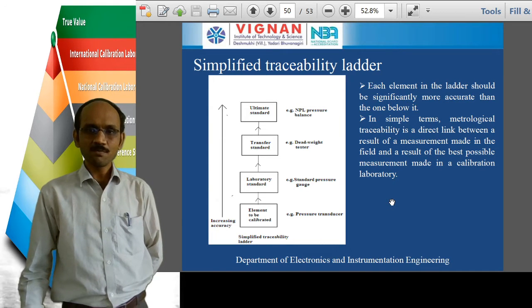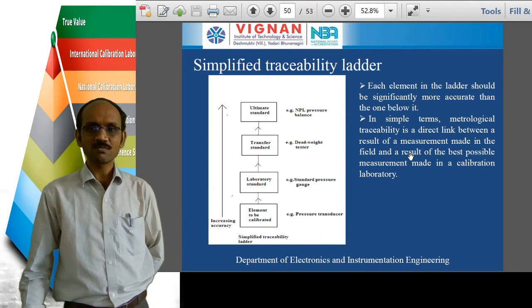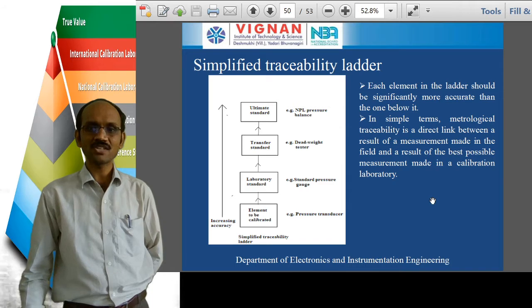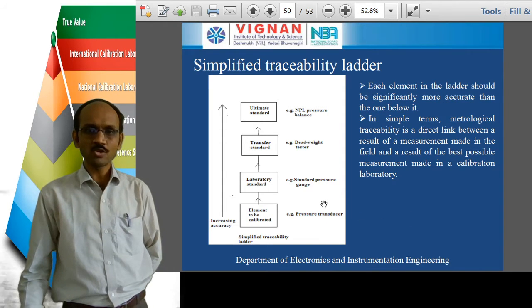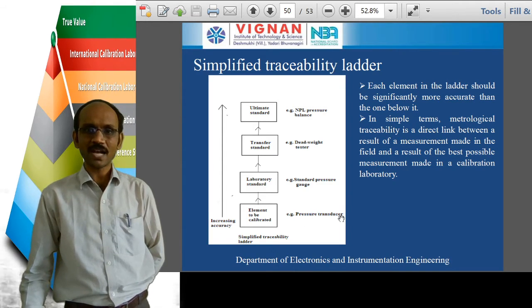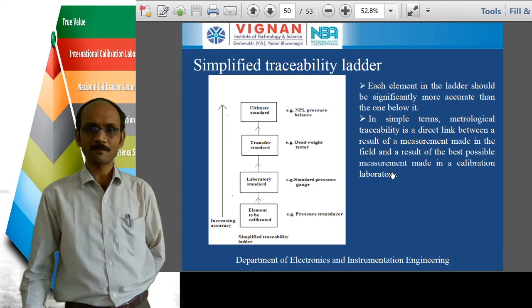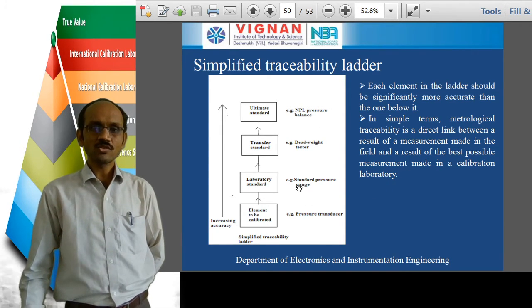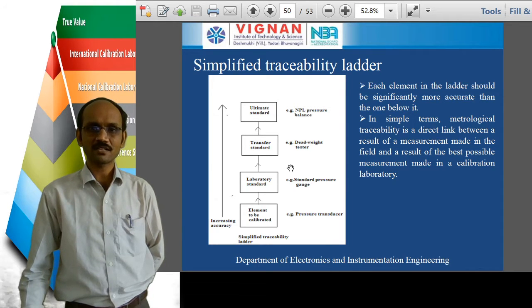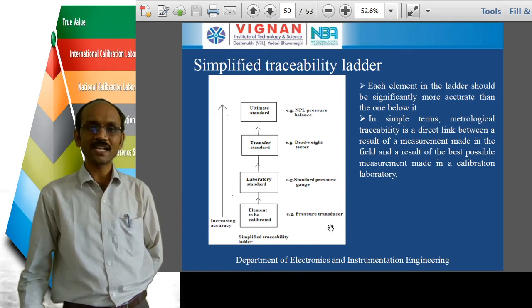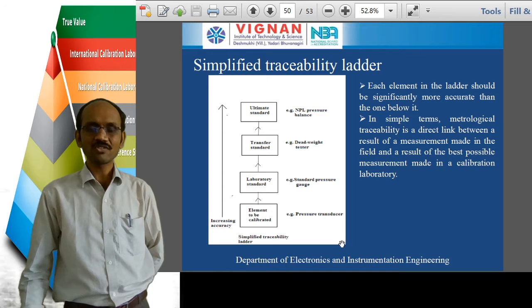Okay, so in simple terms we can say that metrological traceability is a direct link between the result of a measurement made in the field and the result of the best possible measurement made in the calibration laboratory. That is, in the field we are using this pressure transducer. The result obtained from the pressure transducer is compared with the best possible measurements made in the calibration laboratory. So we are comparing with the laboratory standards, transfer standards and the ultimate standards. That is called traceability. We are tracing the results of the instruments which are used in the field.